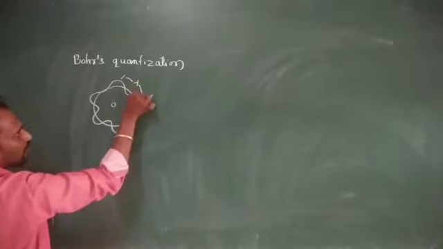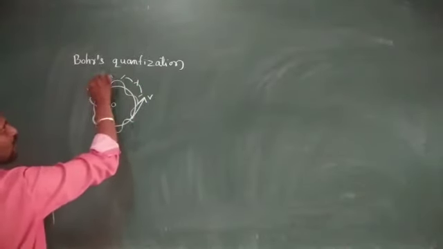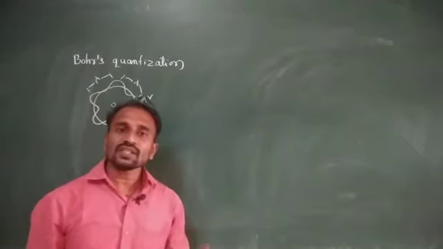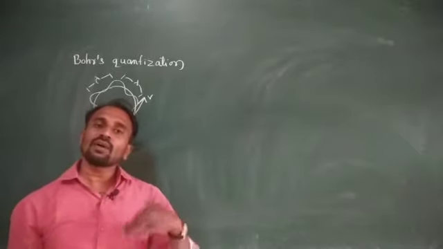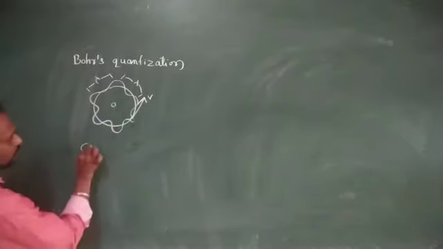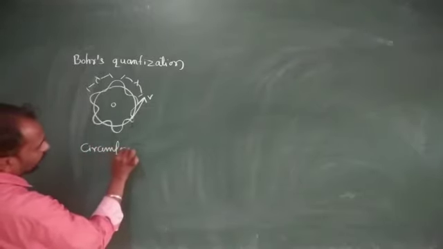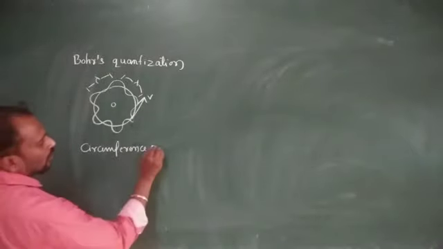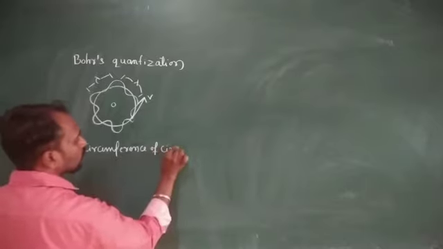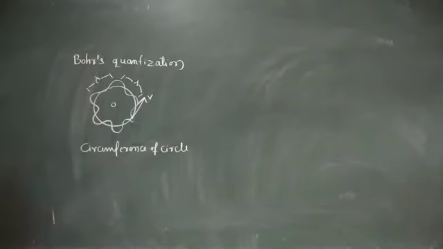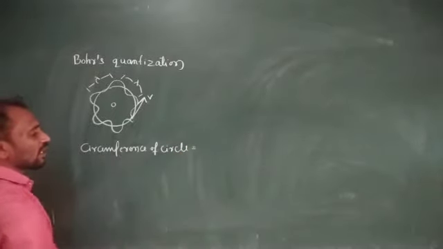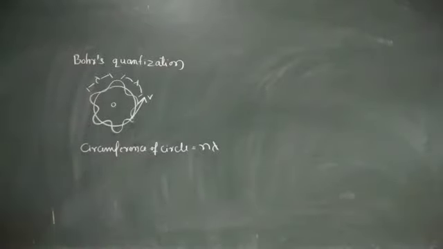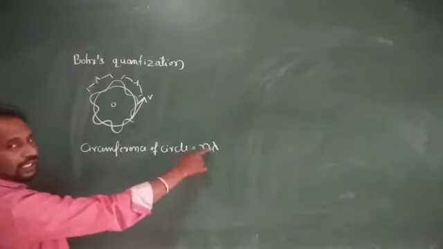Suppose this one is the first wavelength and this one is the second. It means we consider n number of wavelengths. So the circumference of the circle is equal to n number of wavelengths, n into lambda.